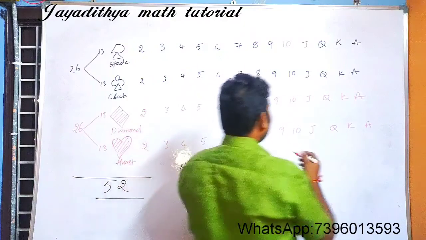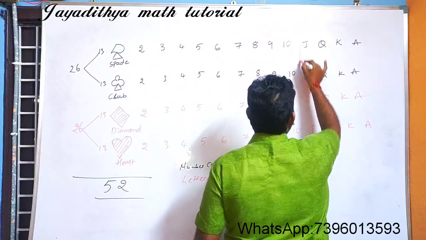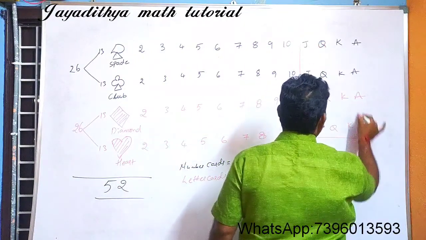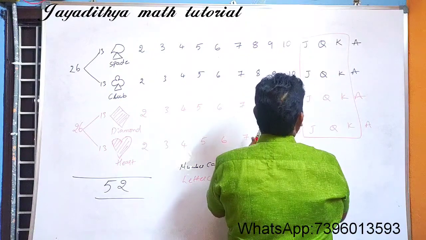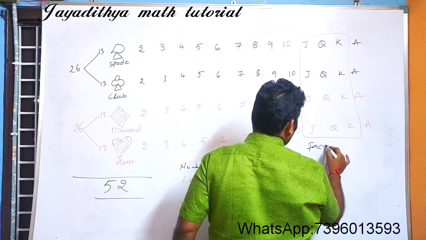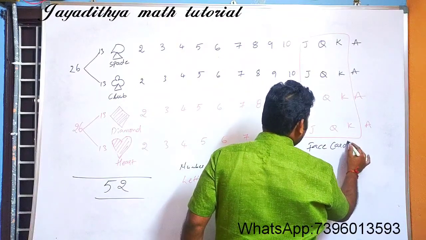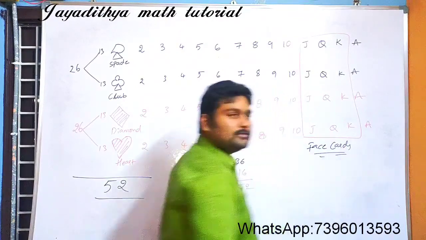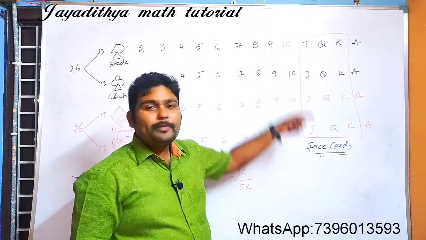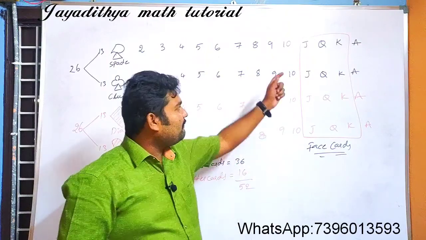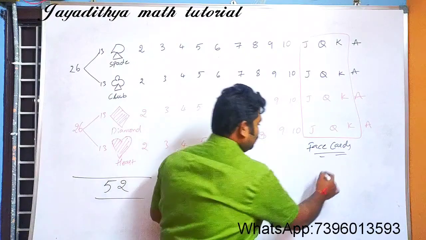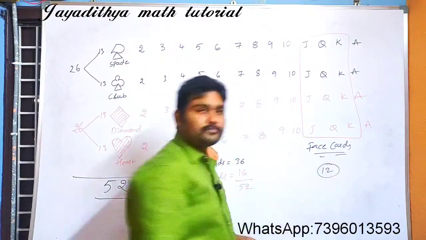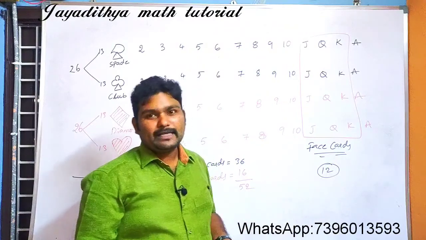So here we call these J, Q, K cards as what? We call these cards as face cards. Clear? So total how many face cards we have here? We have a total of 3 plus 3 plus 3 plus 3. Total of 12 cards. Total 12 face cards we have.